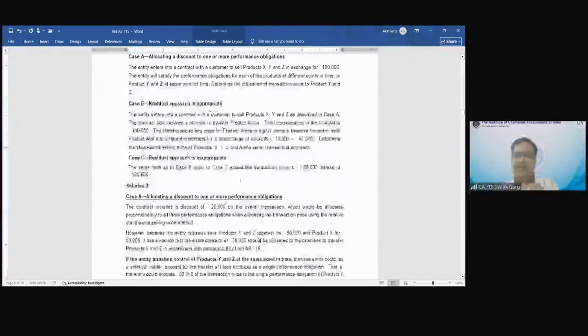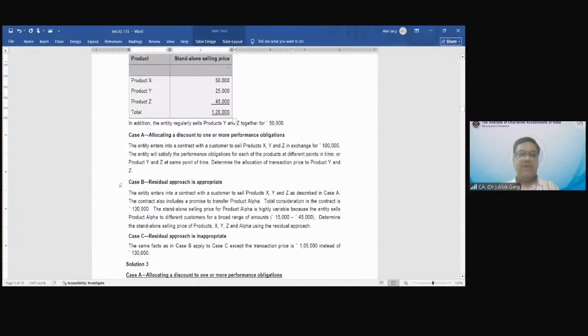Correct? Now, case B. Residual approach is appropriate. Let me read the question. The entity enters into a contract with a customer to sell products X, Y, Z as described in case A. The contract also includes a promise to transfer product alpha. In addition to these three products, one more product is there. What is the name of that product? Product alpha.